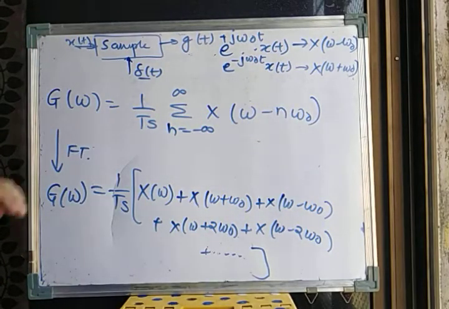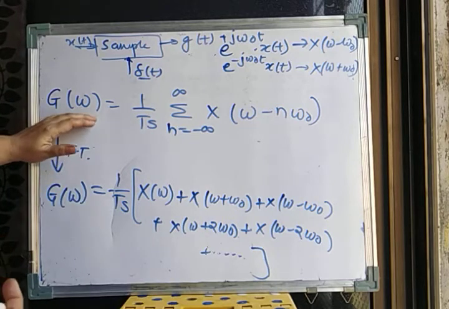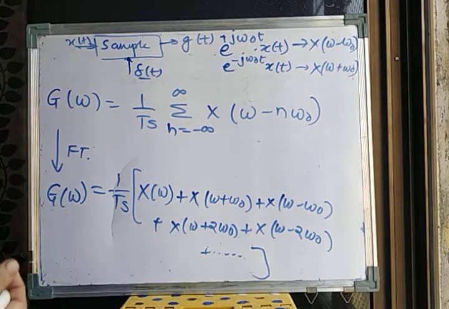Okay, so this is the resultant signal after sampling in frequency domain.